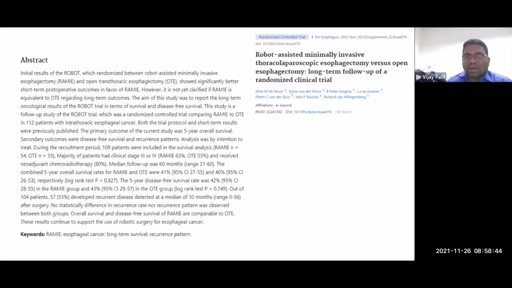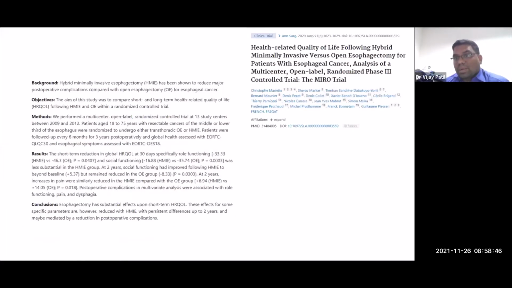There is evidence that if you do minimally invasive surgeries over open surgeries, certain aspects of quality of life, not all aspects, like daily functioning up to day 30 and social functioning, would be better if you do a minimally invasive procedure. So the advantage with the minimally invasive procedure is that there is now evidence that long-term outcomes are similar, and certain aspects of quality of life are better.